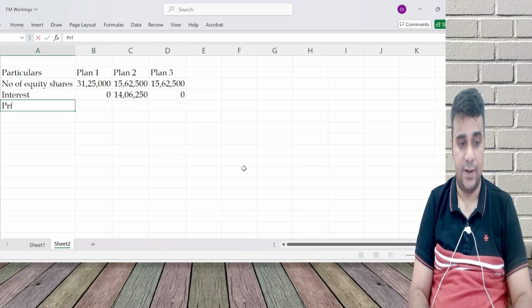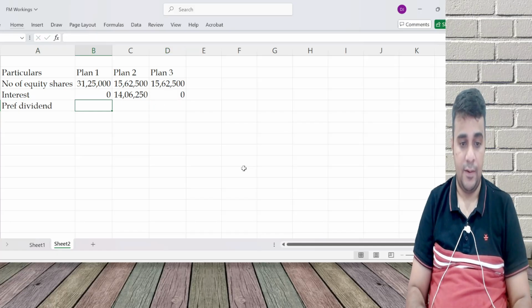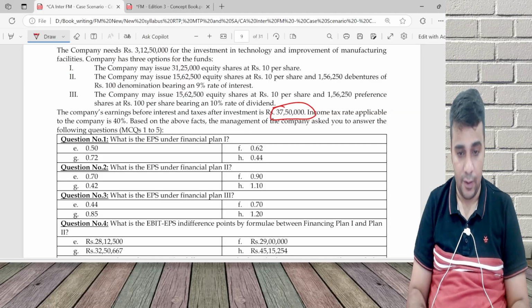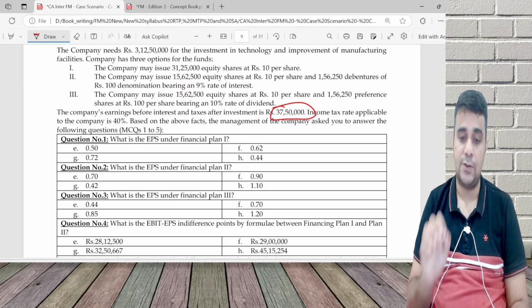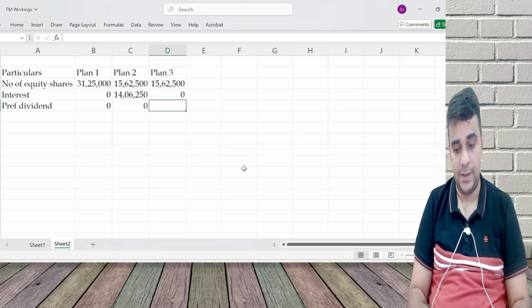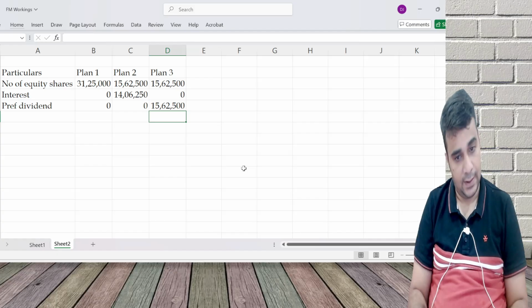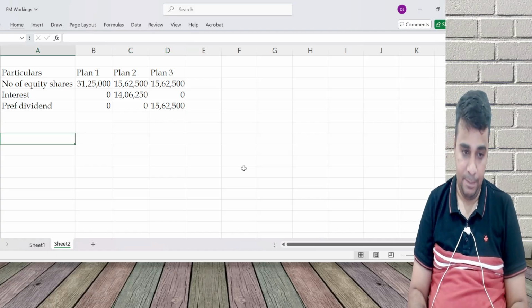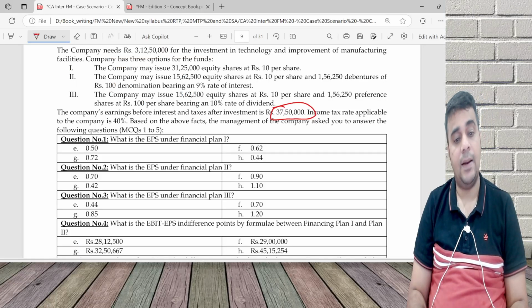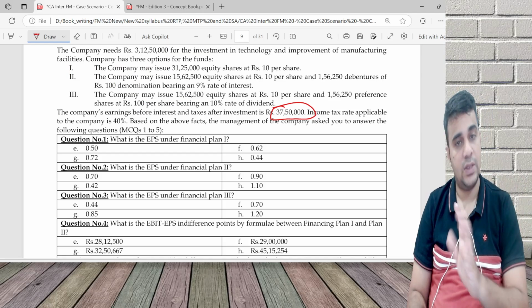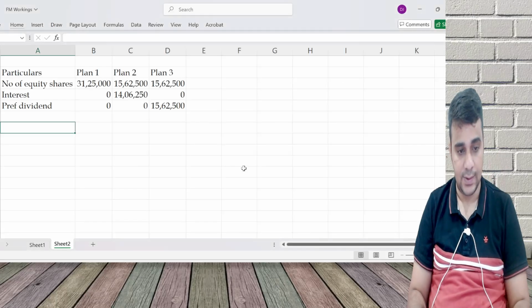And preference dividend: first plan no, second plan no. Third plan we have a preference dividend of 156,250 into 10 rupees dividend. This is the basic data. We have to calculate EPS. The EBIT given in the question is 3750, and then questions 1, 2, and 3 will get answered.